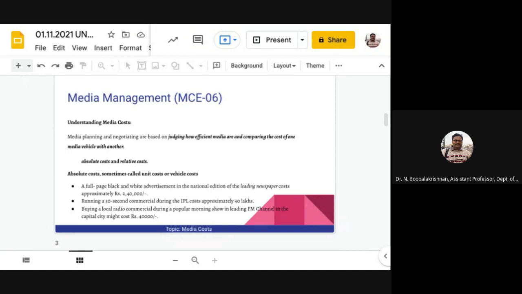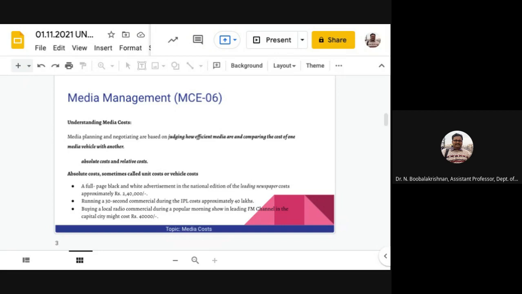It's a full page. Note down, it varies. Running a 30-second commercial during the IPL or any festive season costs approximately 40 lakhs. Buying a local commercial during a popular morning show on a leading FM channel in the capital city might cost rupees 40,000. So it varies across different media vehicles.